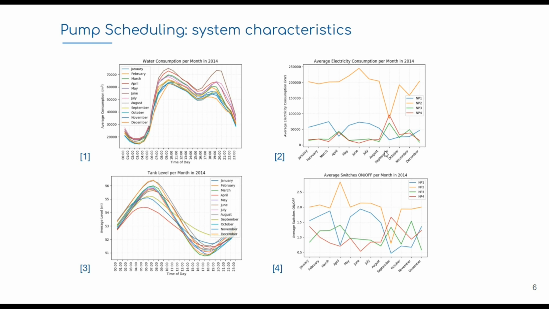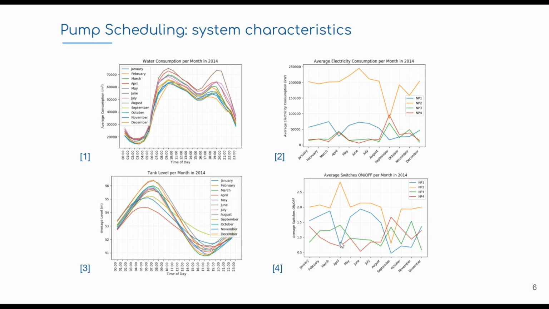In the second chart, we have average electricity consumption per month. The idea here is that we should find a strategy which minimizes the electricity consumption. In the third chart, we have tank level per month, and as you can see, there is a kind of strategy or policy being applied currently in the system. Basically, they fill the tanks to a high level before the peak in the water consumption, and then they let the tank level decrease along the day to provide exchange and preserve the water quality. This is one of our motivations. We think that we might have a different strategy that can meet the safety constraints and also save more electricity.